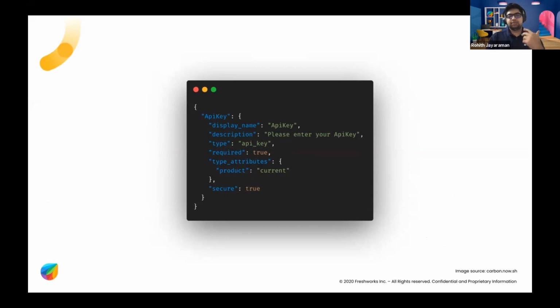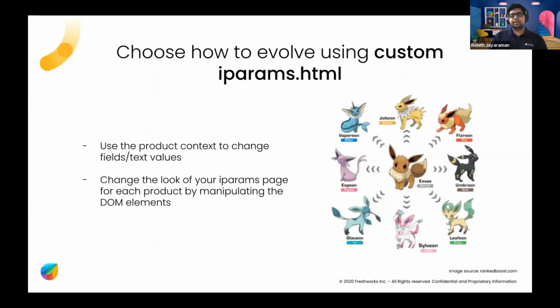So that's the second. Third is, you can choose how you want to evolve through the custom iparams.html. We're still supporting the custom iparams.html, and your app will be able to access the product context, and using this as well as element manipulation in HTML through JavaScript. You can definitely do this, although you most probably won't need it, right? Because like I said, you can just leverage the dynamic iparams.json.